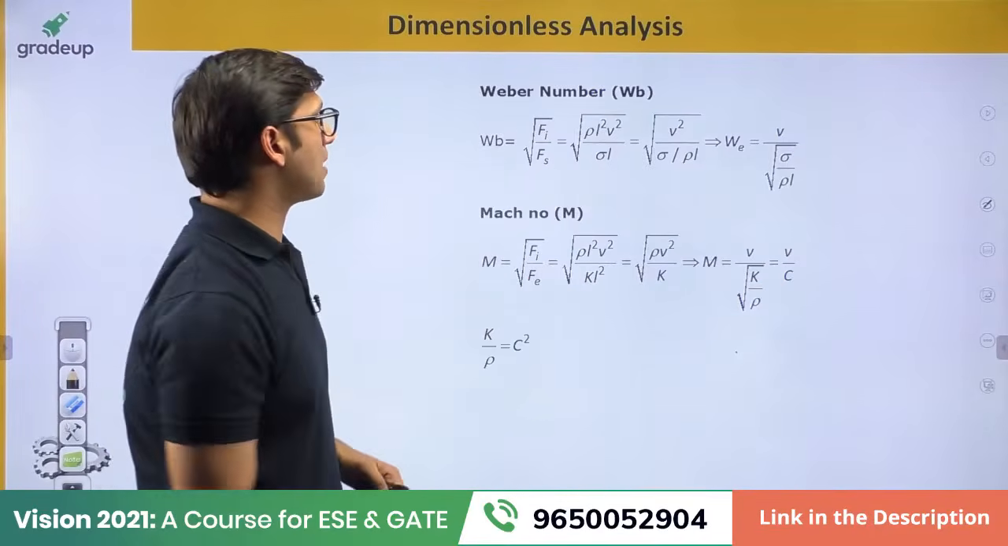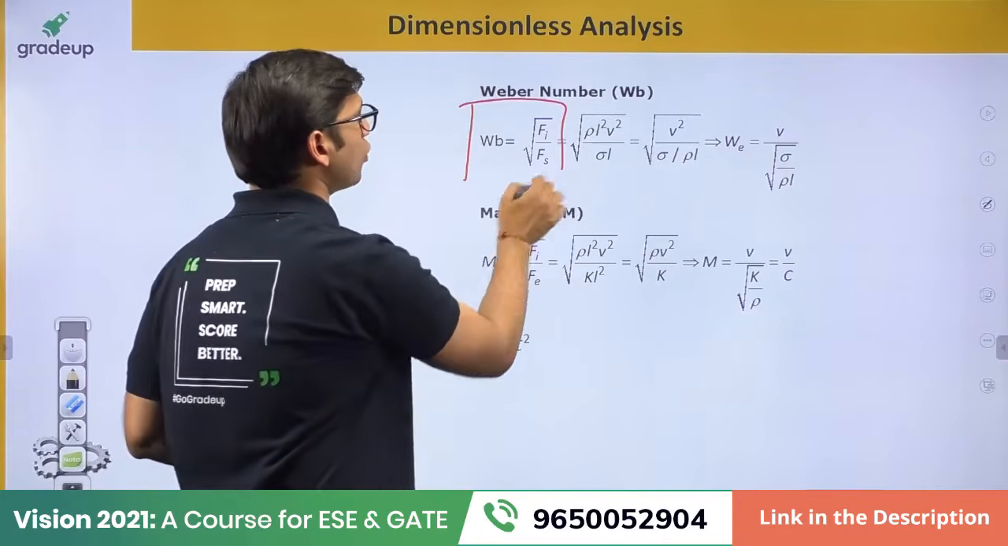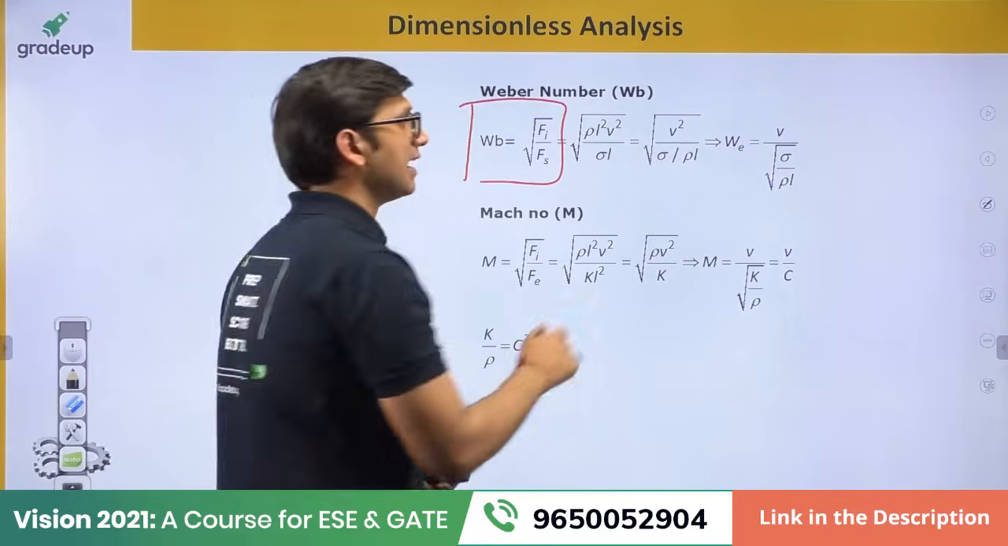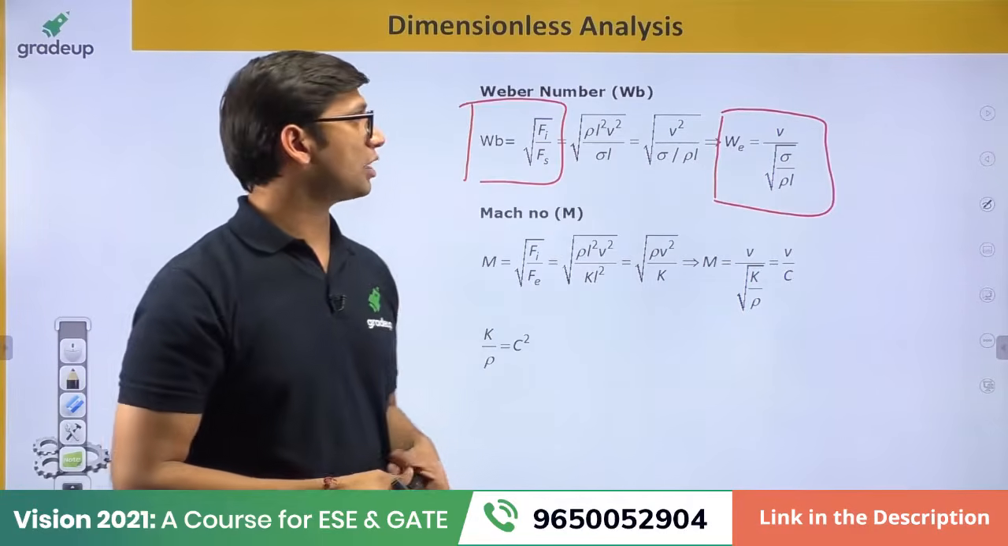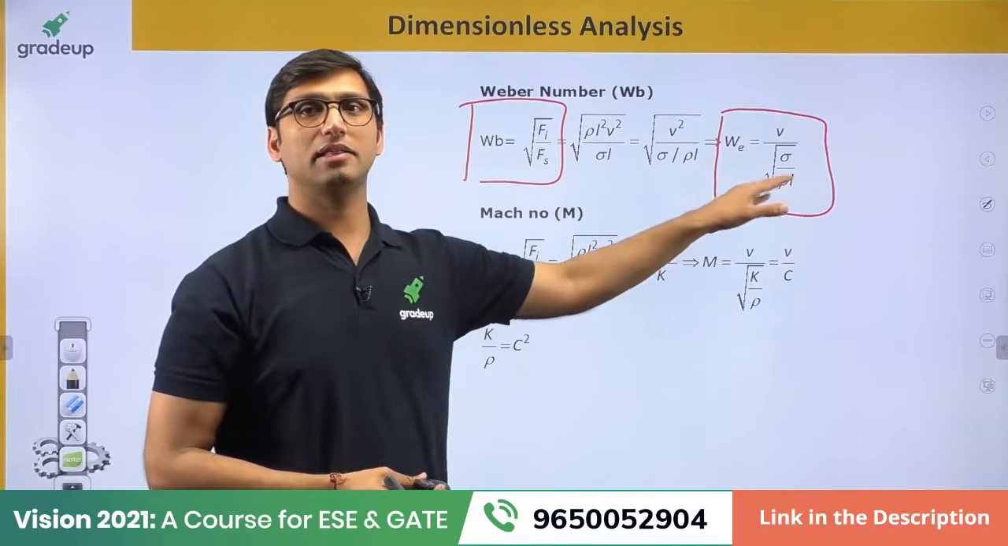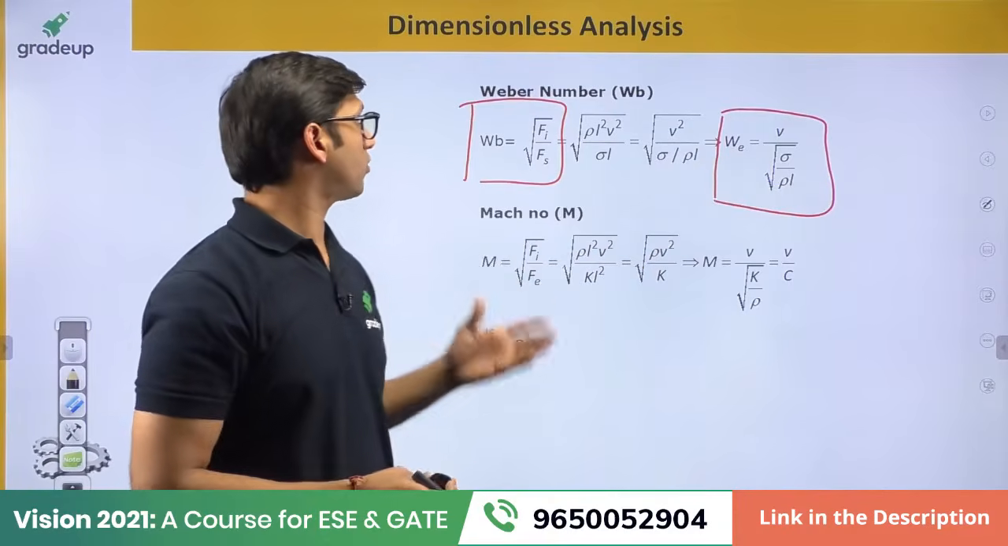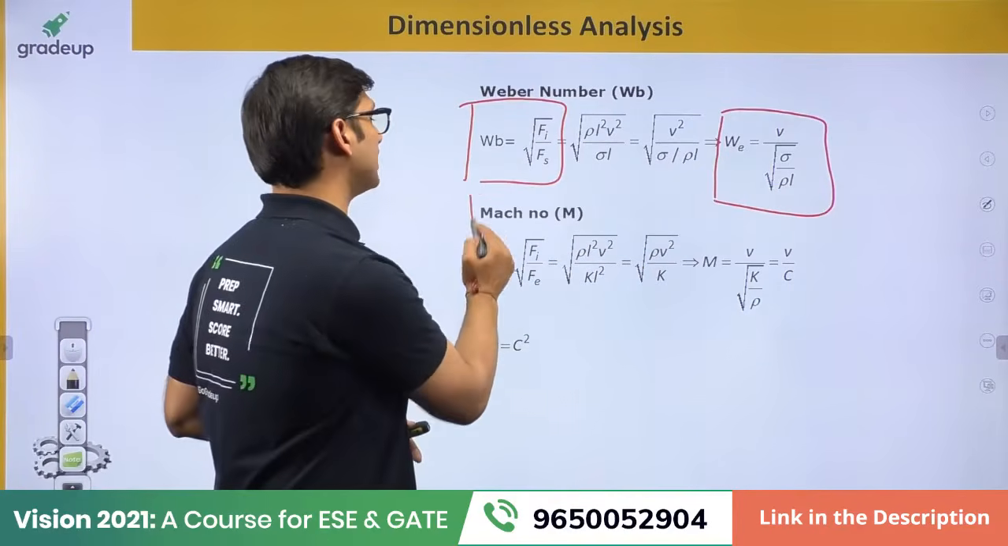Next is Weber number. Weber number is equal to the square root of inertia force over surface tension force, and that comes out to be equal to V over under root sigma over rho L. That is the formula for Weber number. And then finally we have Mach number.